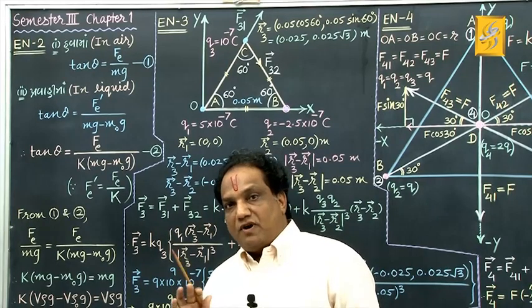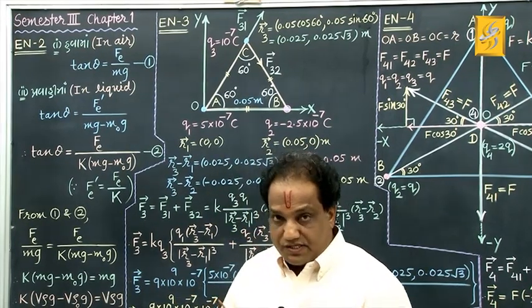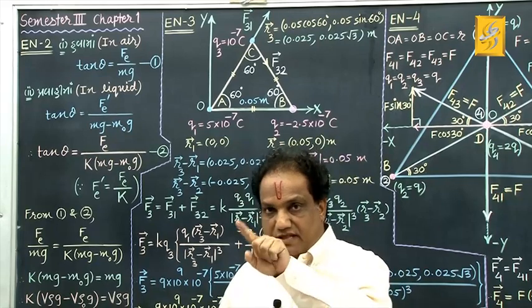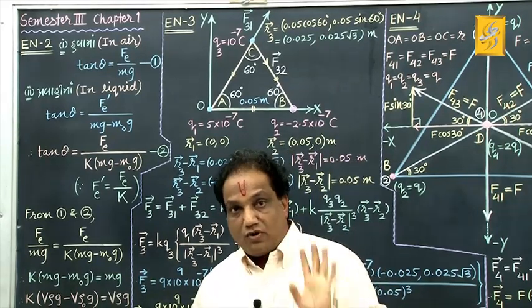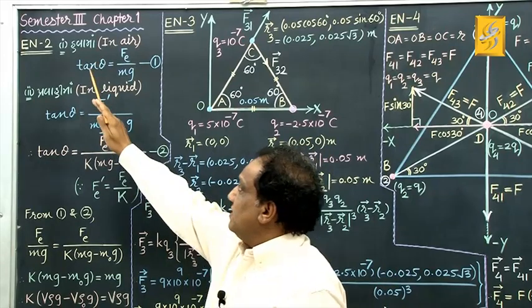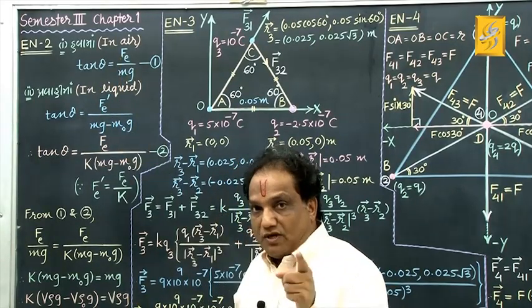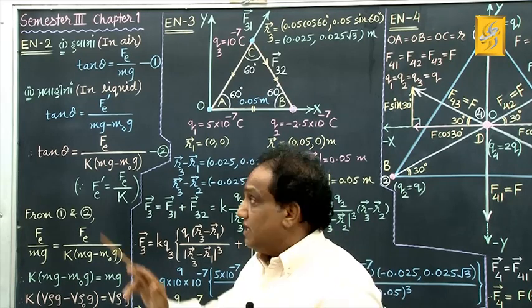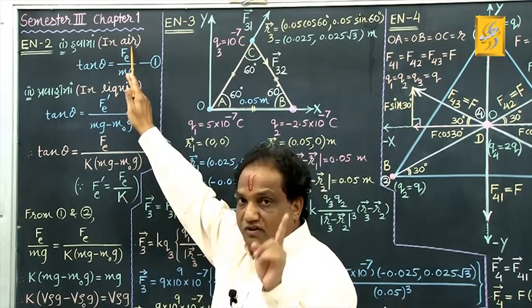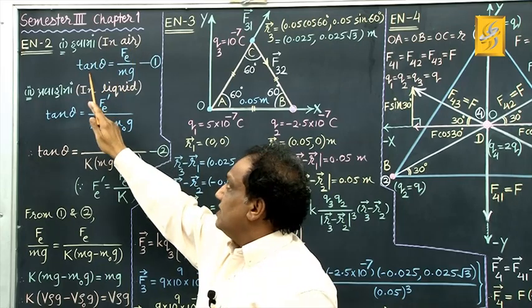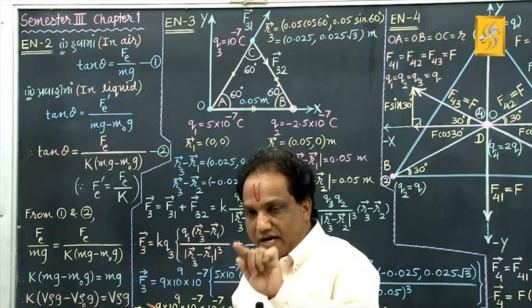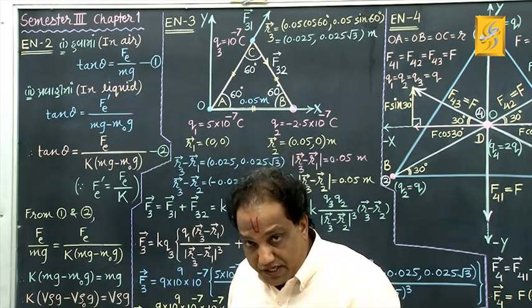I told you to remember one formula in such conditions. What was that formula? Tan theta equals to Fe upon mg. When the whole system is lying in the medium of air or in vacuum, at that time this equation you can apply, tan theta equals to Fe upon mg.